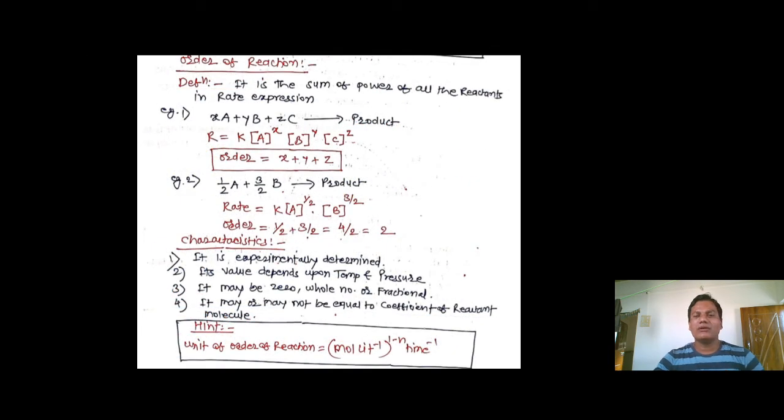Now what is meant by order of reaction? So in the screen you may see the definition for order of reaction. It is the sum of the power of all the reactants in rate expression. It is the sum of the powers, ज्याला आपण मराठीमध्ये घात म्हणतो, या घाताची बेरीज म्हणजेच ऑर्डर ऑफ रिएक्शन.